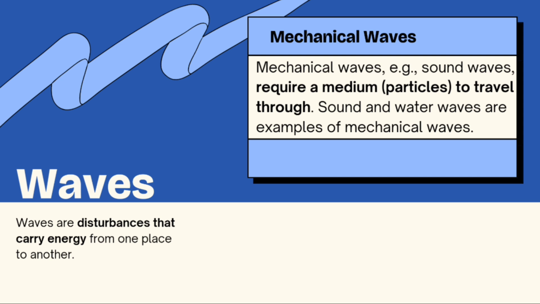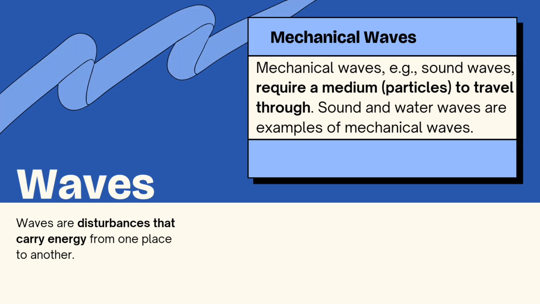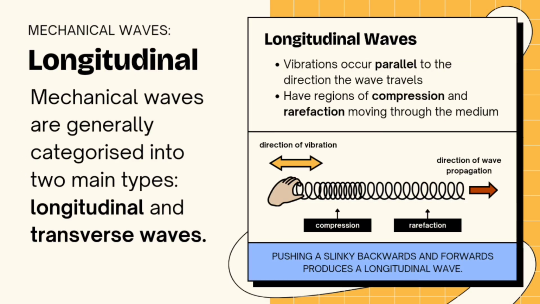Let's define mechanical waves. Mechanical waves, like sound waves, require a medium, particles, to travel through. Sound and water waves are examples of mechanical waves. Example, water waves in the ocean where water acts as the medium. Mechanical waves are generally categorized into two main types, which are the longitudinal and transverse waves.